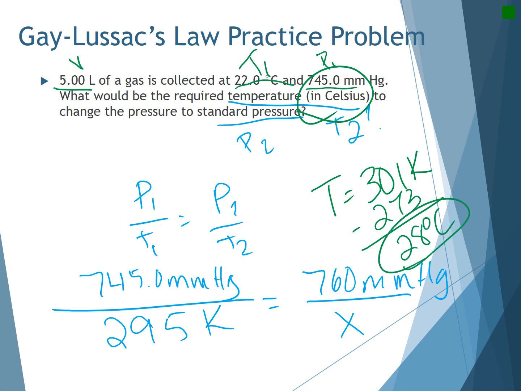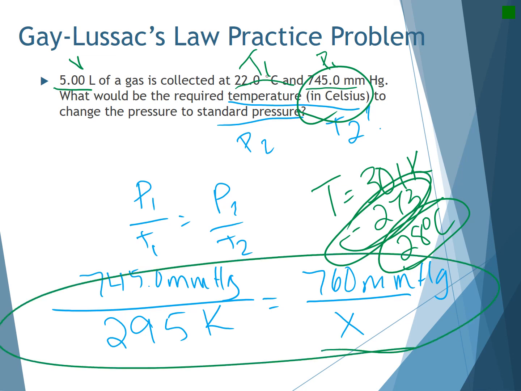Now, a lot of students are like, well, why can't we just do it right away? Well, it's because this is additive, okay, because I'm adding and subtracting my 273, and this right down here is multiplication and division. So those are totally two different things. That is why you need to add and then subtract it at the end, because in between you are doing multiplication. All right, hopefully you have a solid understanding of the Gay-Lussac law, which once again deals with temperature and pressure. Have a great evening.